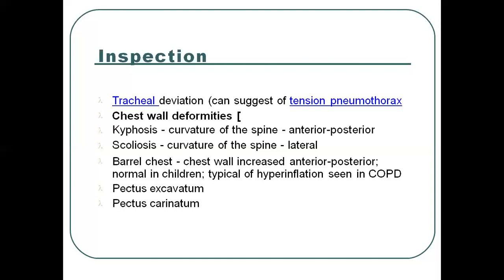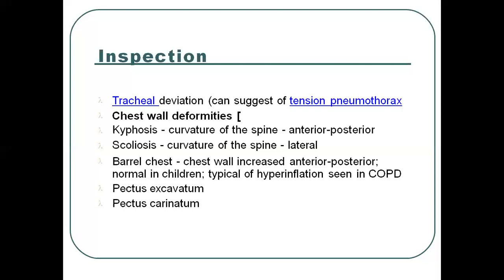The next is pectus carinatum. Pectus carinatum is a genetic disorder of the chest wall in which the chest juts out. This happens because of an unusual growth of the ribs or breastbone, meaning the sternum, and the bulging gives the chest a bird-like appearance.